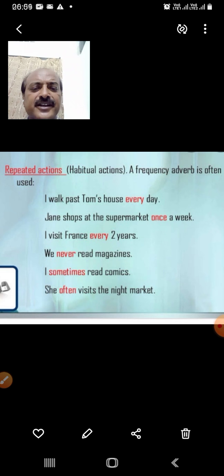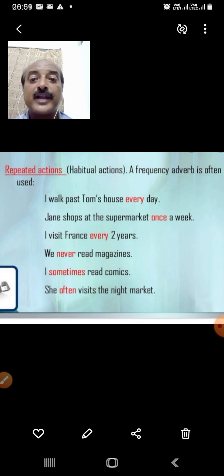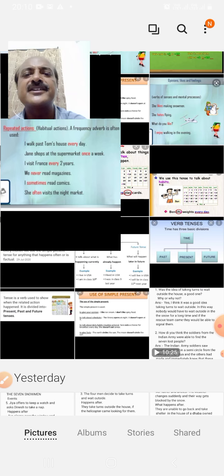She often visits the night market. Many of you like to go to the market at night because at that time the rush is a little less. Many of you like to go and play in the evening in the park because at that time there are many children, many of your friends also come there. So that is a general truth. All these actions that happen like this are known as simple present tense because every day you follow the same routine, the same habits, the same facts are there. So all this is known as simple present tense.